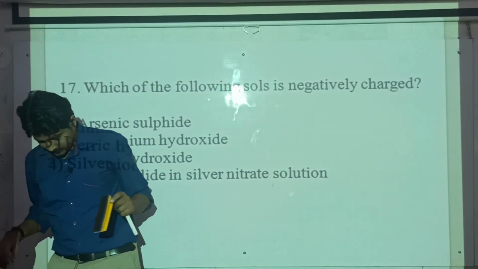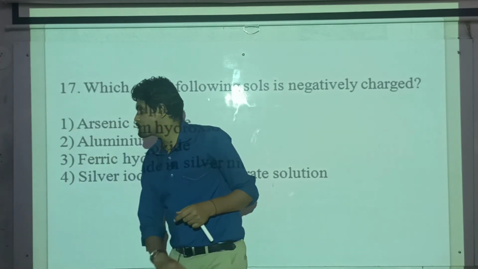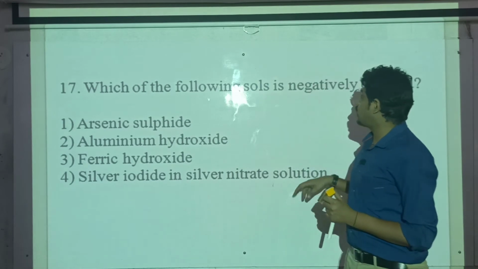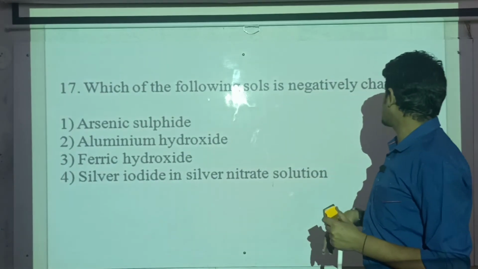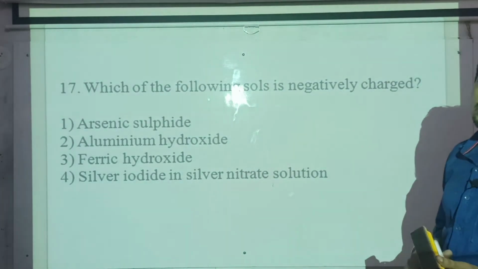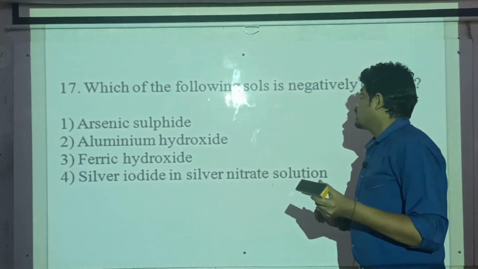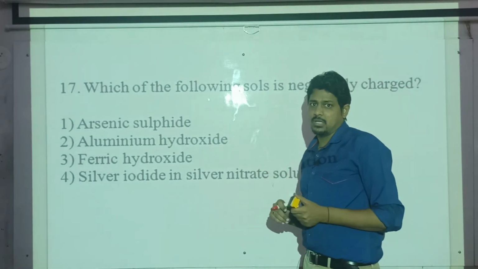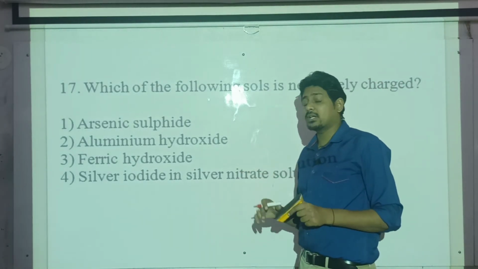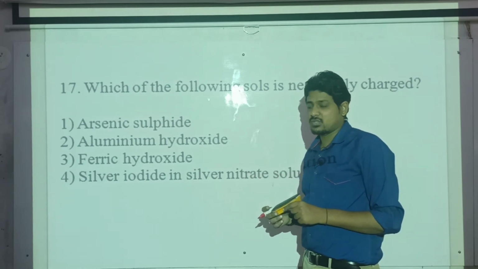Okay, the next question is saying: which of the following salts is negatively charged? Among these, you have to identify which is negatively charged. See, I had already given you the table of what comes under positive charge and what comes under negative charge.